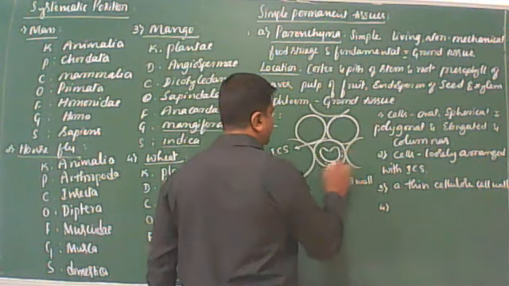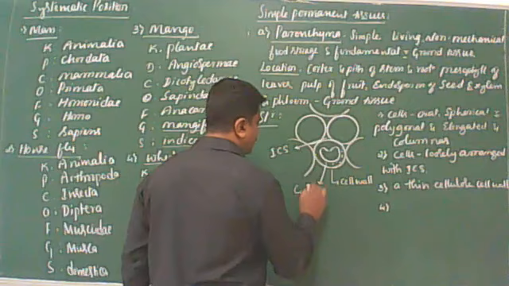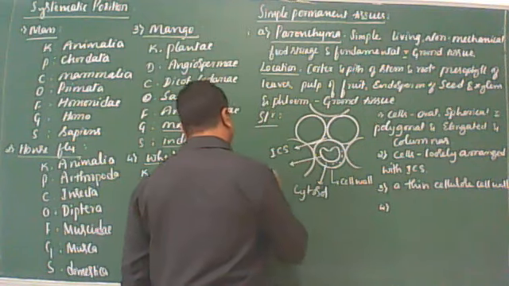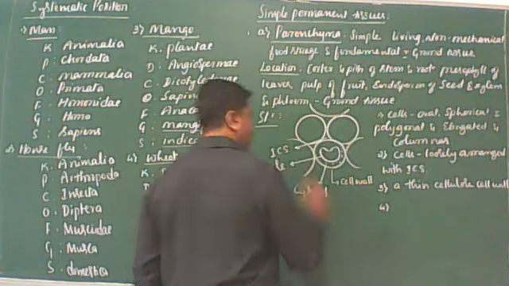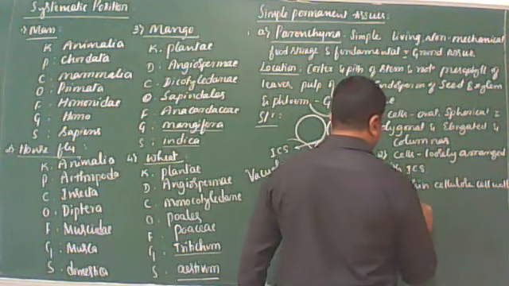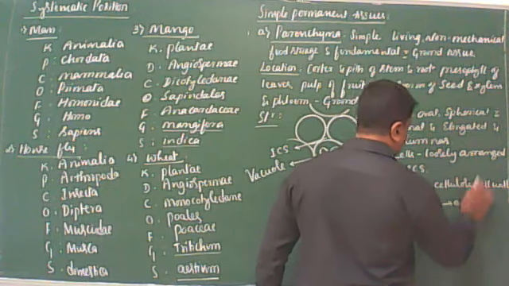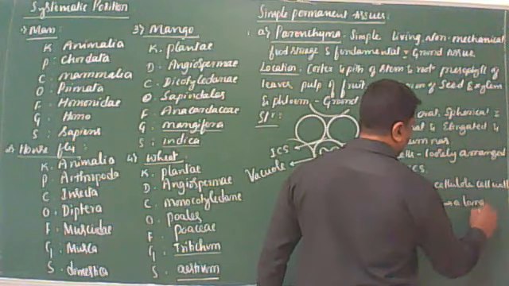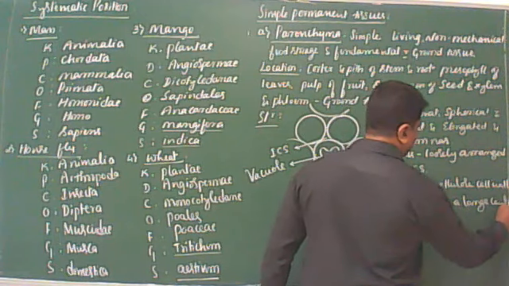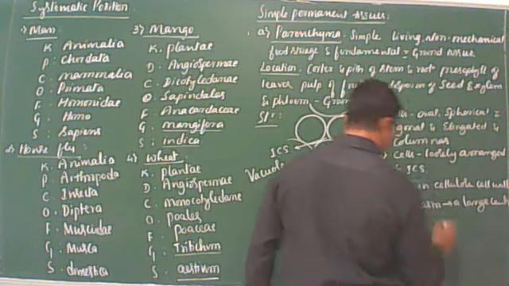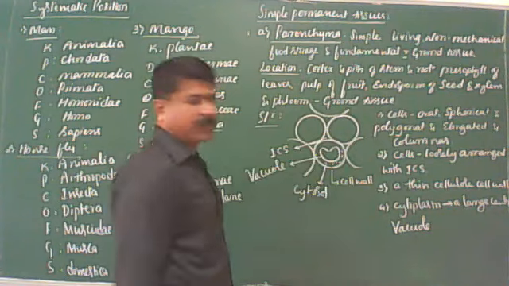So this is called cytoplasm. Cytoplasm contains a large central vacuole. This is the fourth character.